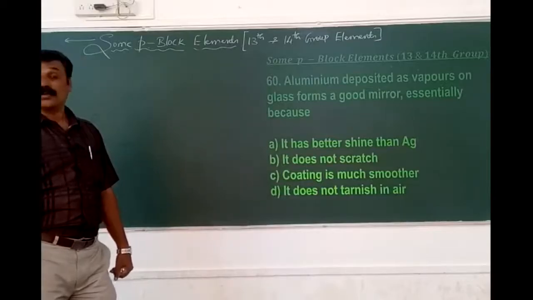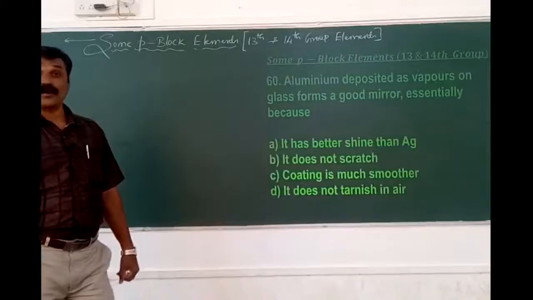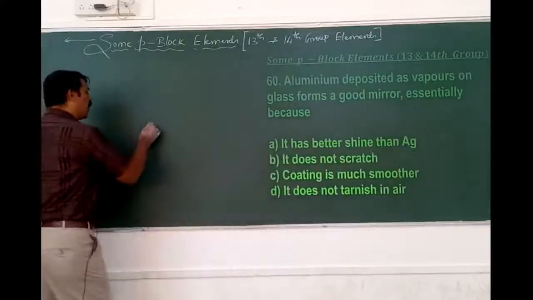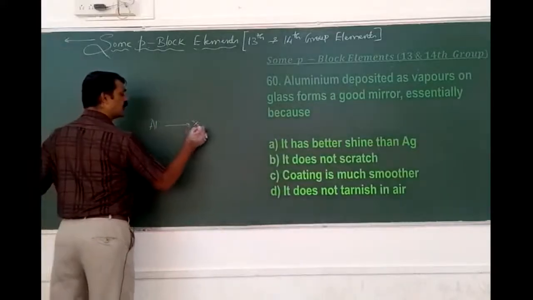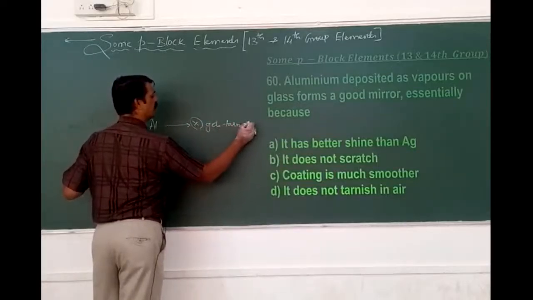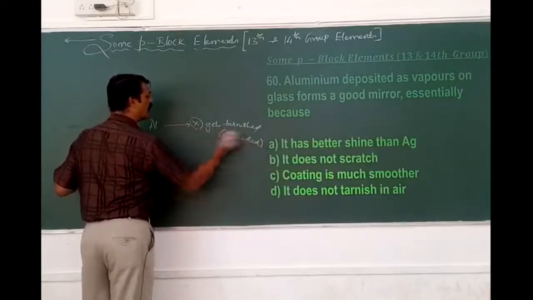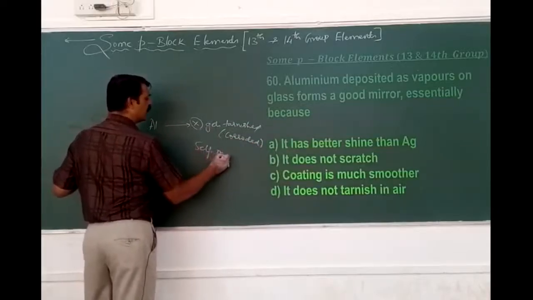As I have mentioned, aluminum is the best example of a self-protecting metal. Self-protecting metal means aluminum doesn't get tarnished. Tarnished means corroded. Why? Because it is a self-protecting metal.